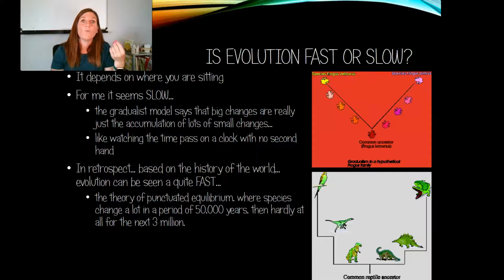For example, the evolution of the whale, from that small ancestor to the whale that we know today, happened in a relatively quick amount of time, whereas mammals stayed kind of small and feeble and under the radar for most of the time that reptiles ruled the earth. Both things happen. Both the gradualist model and punctuated equilibrium can describe how evolution is happening, just in different sets of conditions.